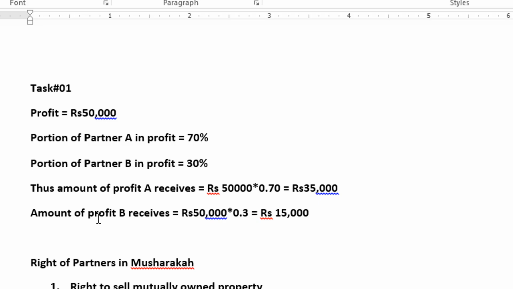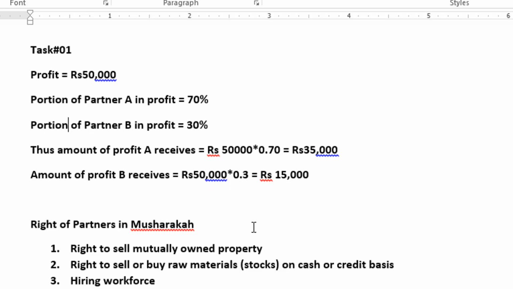Thus, the amount of profit A receives is rupees 50,000 into 0.70, which is 70%, equal to rupees 35,000, and the amount of profit B receives is rupees 50,000 into 0.3, which is 30%, equal to rupees 15,000.